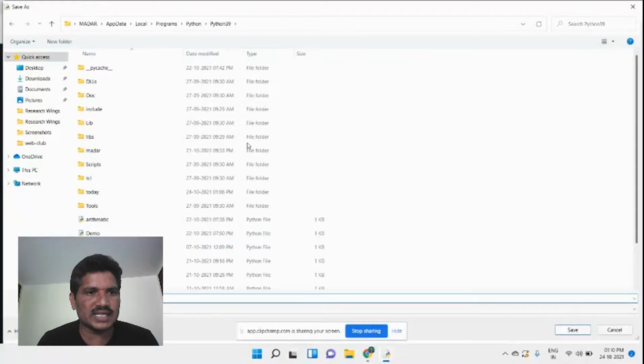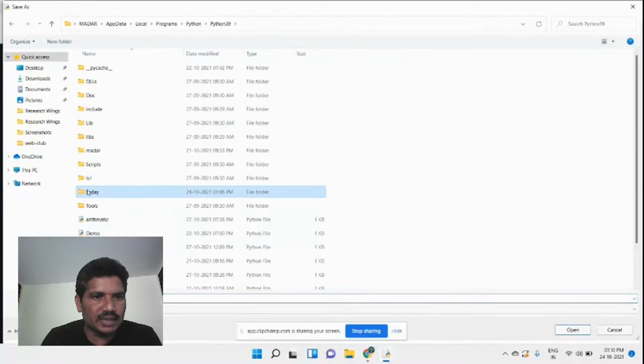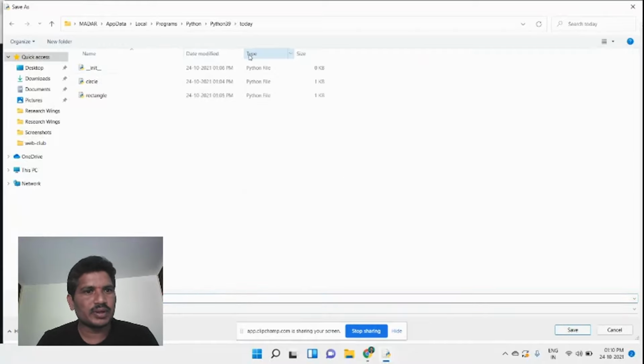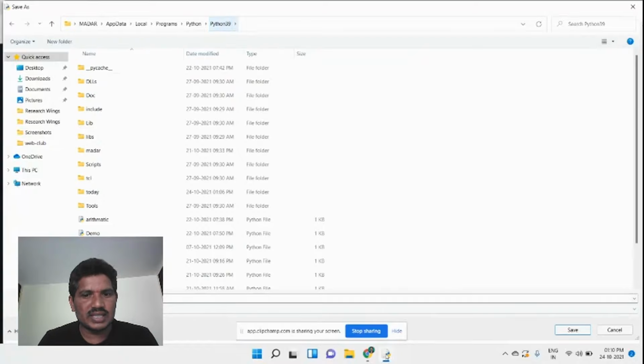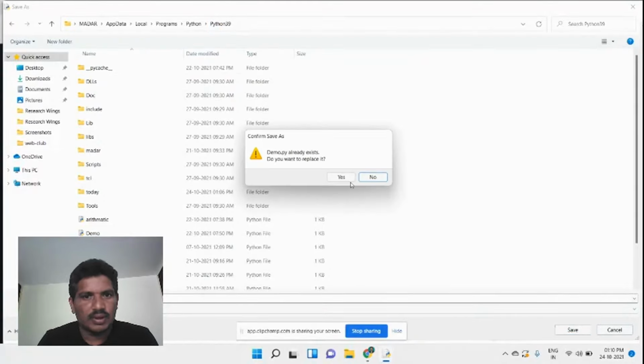What is the package name as given over here? The today is the package name, but we can access the files that are inside the package from outside the package. Then demo.py has been saved outside the package. Please observe it very carefully. Then I saved it. Demo dot py already is there, I would like to replace it.